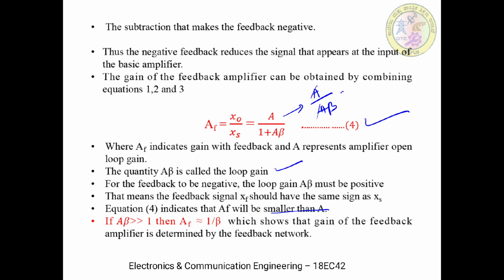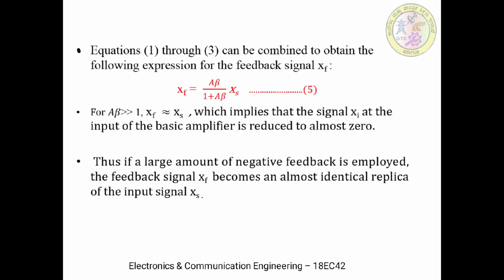So A cancels, and only 1 by beta remains. Therefore if A beta is very much greater than 1, the feedback gain AF is approximately equal to 1 by beta.